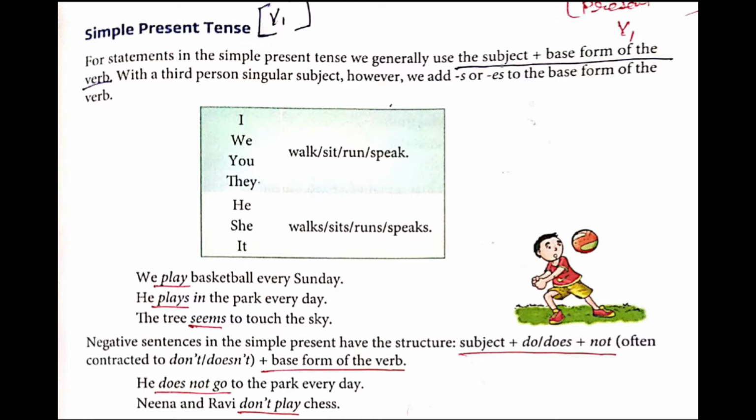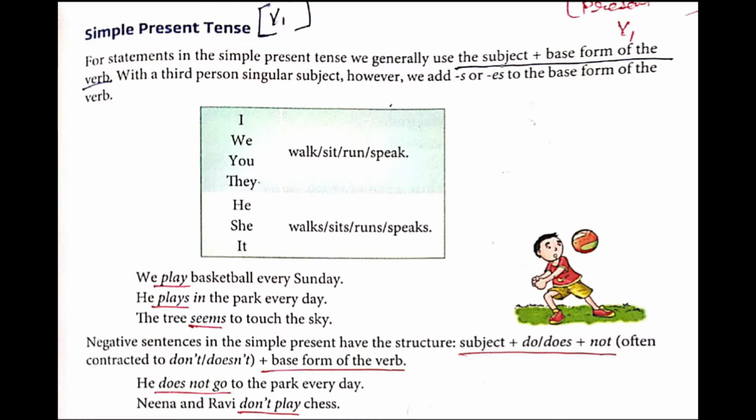Now when he, she, it is there, at that moment what you can use? S required. For example, walks is given, walk will turn into walks. So es, for example, go will turn into goes. He goes, she goes, it goes. If it is a story, in that it can be used.